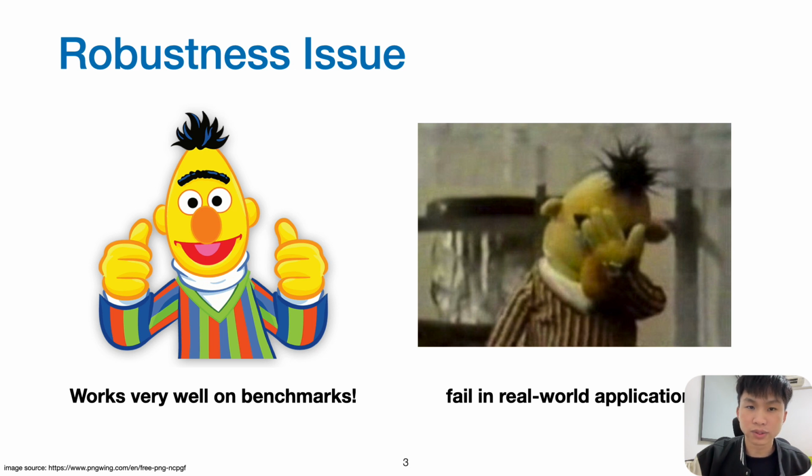Relying on spurious correlations poses a significant danger, as models built on such correlations are prone to failure in real-world applications. While these models may perform well on benchmark datasets where spurious correlations hold, they often falter when faced with new, unseen data.